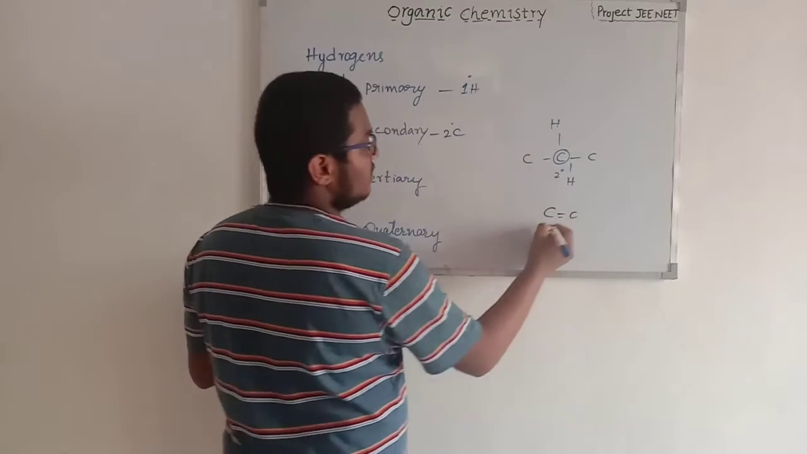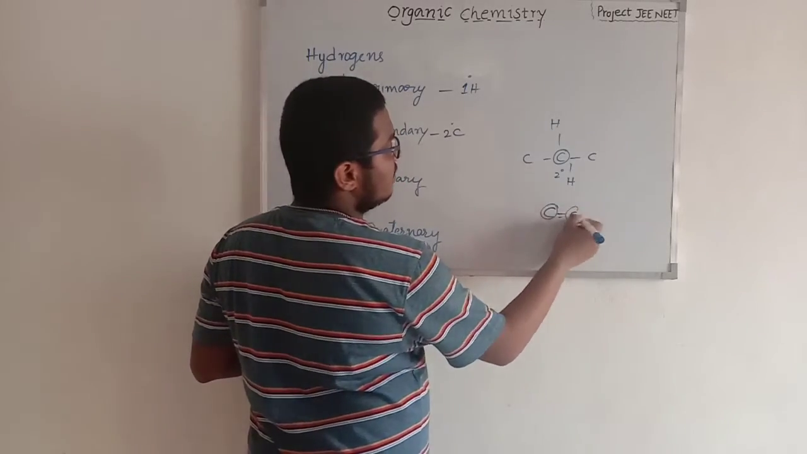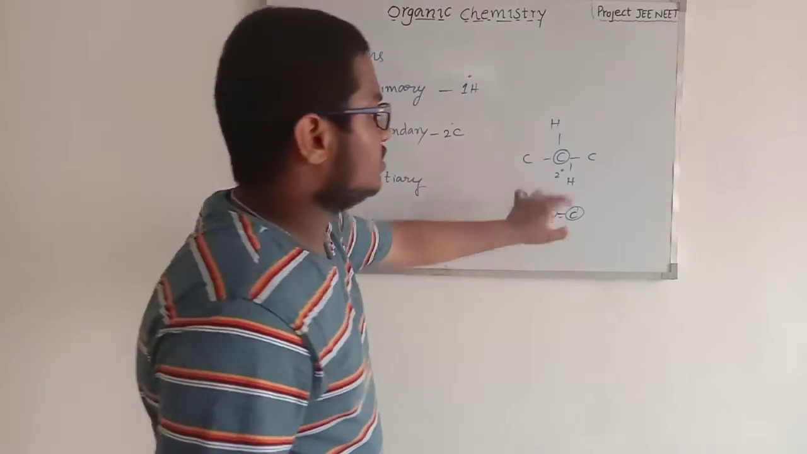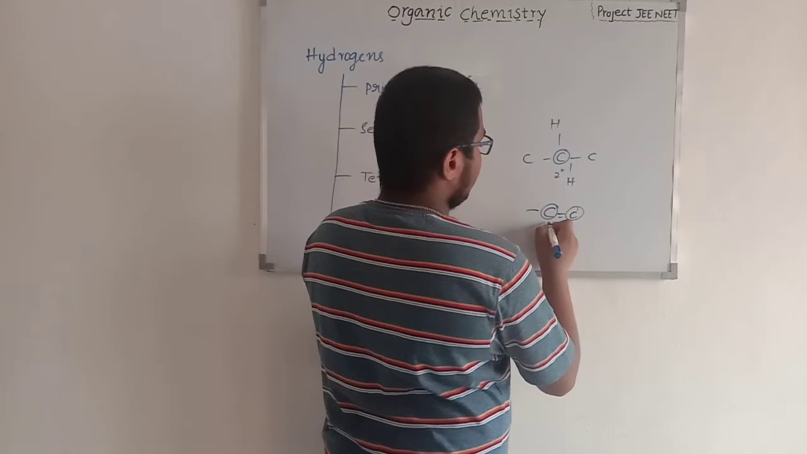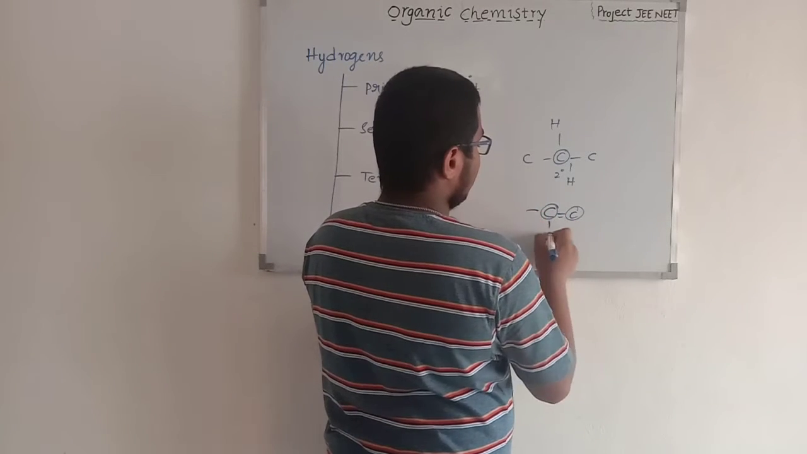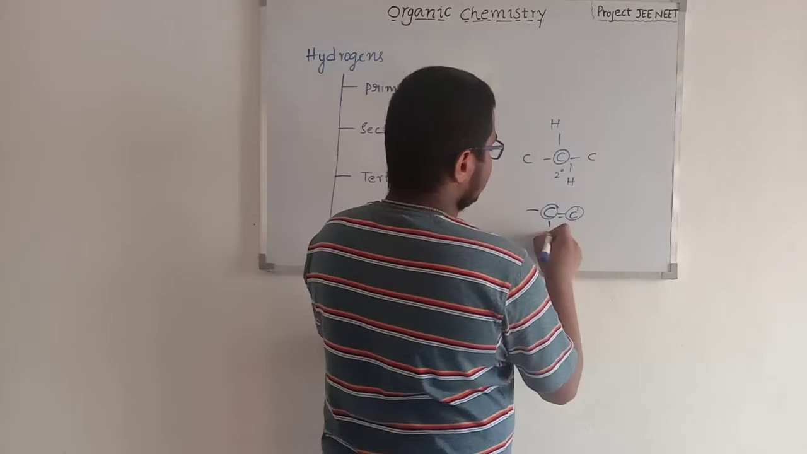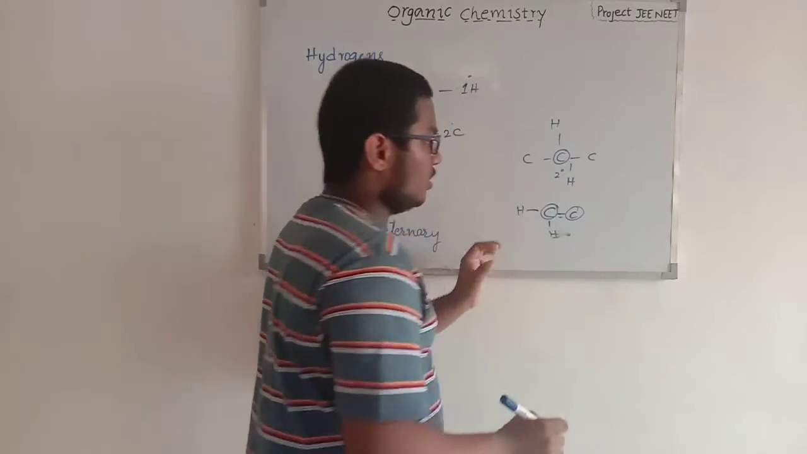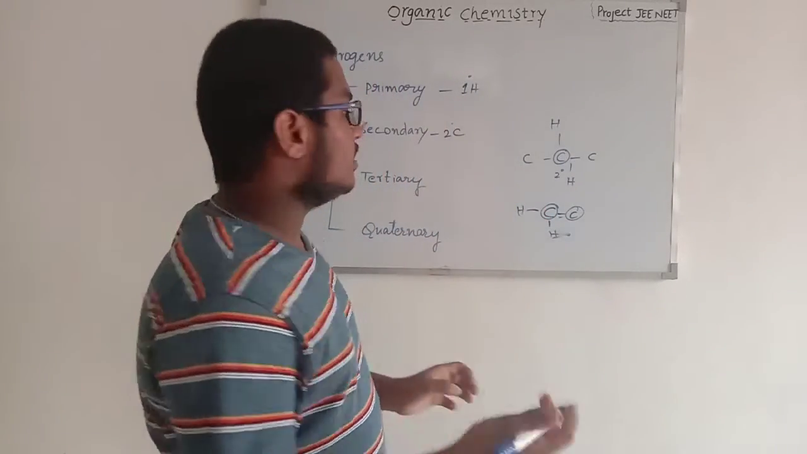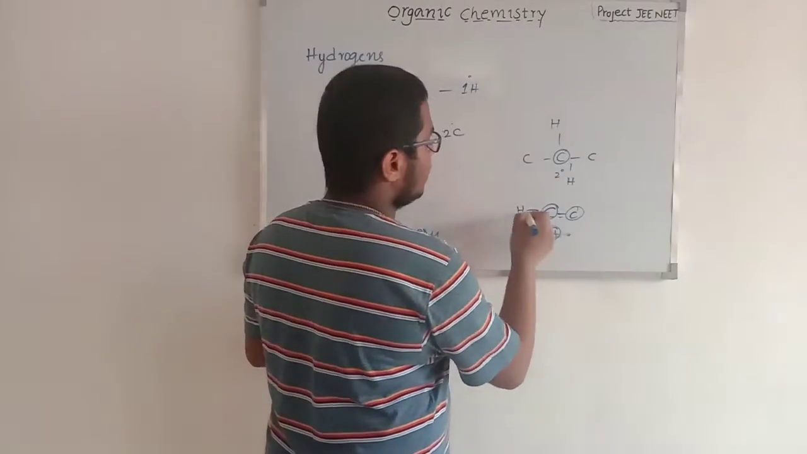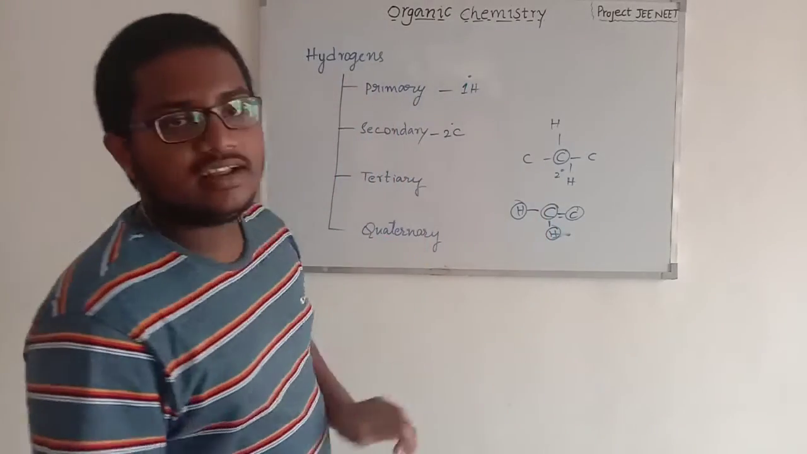So let's take another example. C double bond C, where this carbon and this carbon are bonded only with these two carbons, and these two hydrogens fill the remaining two valencies. These two hydrogens are also called secondary hydrogens.